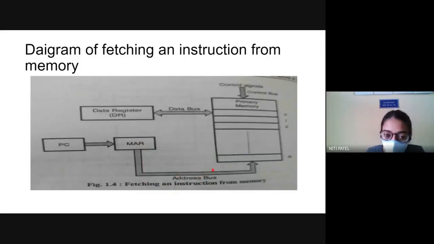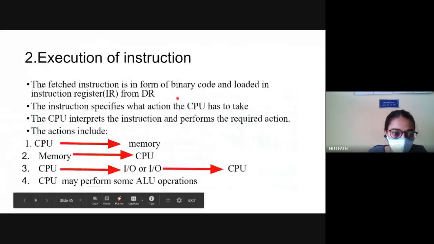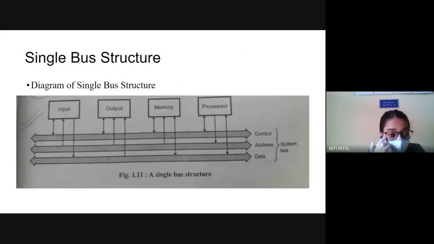So how is this parallel transmission possible? It is possible with the group of wires. What is that group of wires called? A bus. See, this is one wire, this is one wire. Both of the wires together are called a bus. So one is the address bus, the other is the data bus. Okay, now if you see the diagram, you have different structures of the bus.